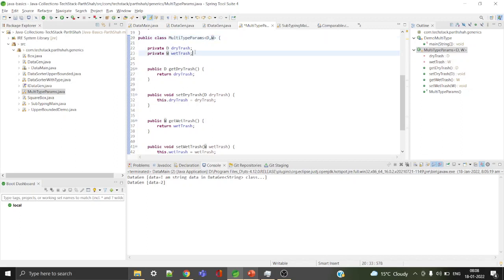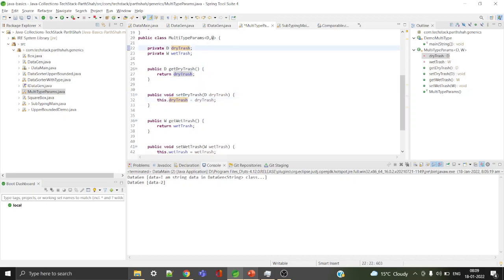Okay, so here I have created two properties, dry trash and wet trash. So dry trash is representing D, its type is T, and wet trash is W. So D and W, when I'm creating this particular object, I just need to specify the actual type. It may be string, integer, or it may be any custom type also.